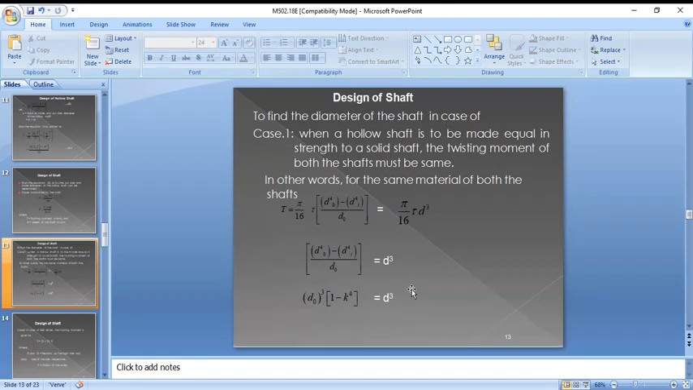To find the diameter of the shaft, there are two cases. When the hollow shaft is to be made equal to the strength of the solid shaft, the twisting moment of both shafts must be the same. In most cases, a solid shaft is replaced by a hollow shaft to save material and reduce cost. By solving these two, we get DO cube into (1 minus K power 4) equal to D cube.